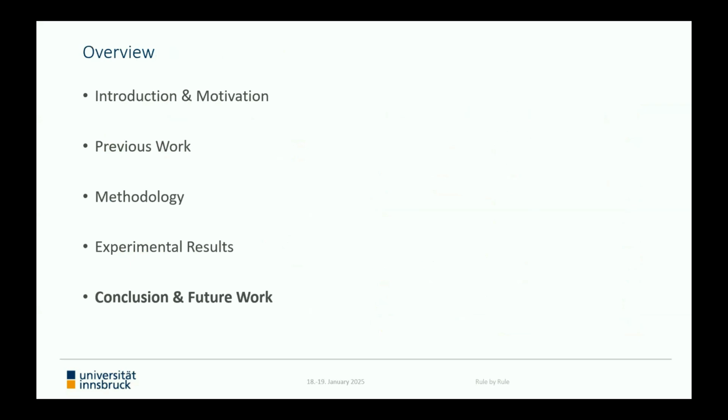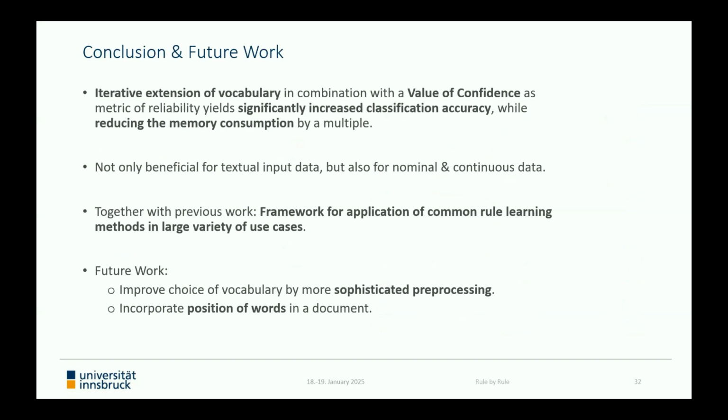So before coming to an end in a moment, I want to quickly summarize the key points of this presentation and outline some ideas for future work. So all in all, our proposed approach focuses on progressively expanding the vocabulary used in each iteration, resulting in a significant reduction in memory consumption. By additionally leveraging the value of confidence introduced in this paper, our approach ensures that only the most robust and trustworthy rules are retained, thereby enhancing the overall quality of the rule learning process, resulting in a significantly increased classification accuracy.